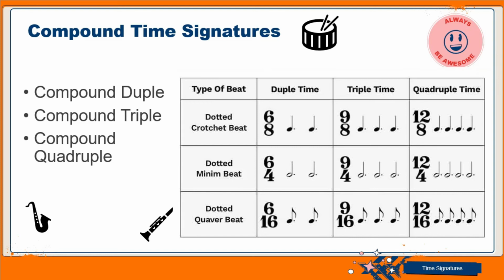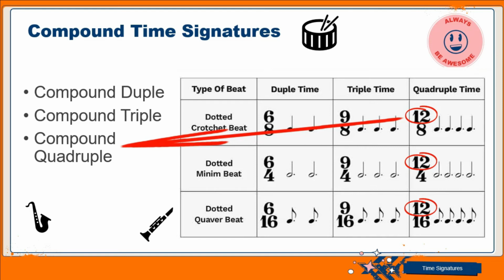So that is how we have it there for the compound triple. That will give us 9. So we observe that for the compound time signatures, the upper figure for the duple time will be 6. And then if it's a triple time, it's going to be 9 for the upper figure for the compound triple. And thereafter for the compound quadruple, the upper figure now will be 12.